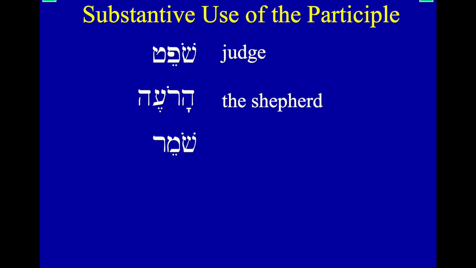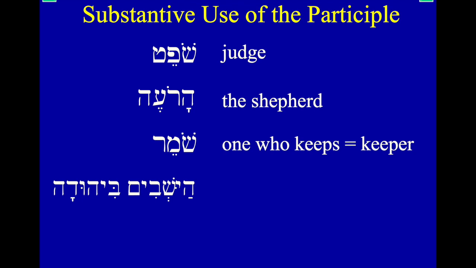Or shomer. Remember, we have a holum over our first radical here. Now notice we have the definite article attached to the shepherd, right? Ha, ro'eh. Ro'eh is our root. Ha is the definite article. So you can attach definite articles to participles. But here, shomer, remember shamar means to watch over or keep. And here we have a holum over our first radical. There's a sheen with a holum, so it looks kind of like a sheen and a seen at the same time. But shomer, so that would be the one who is keeping, or a keeper.